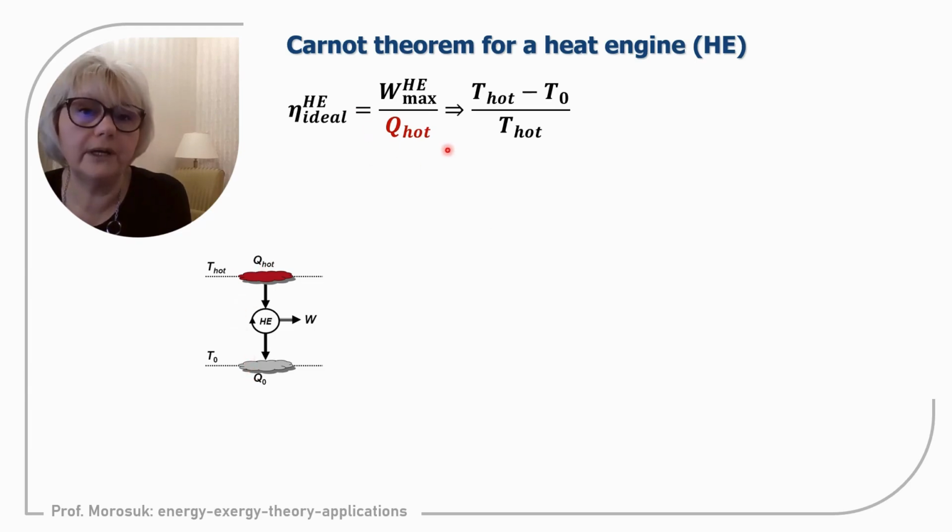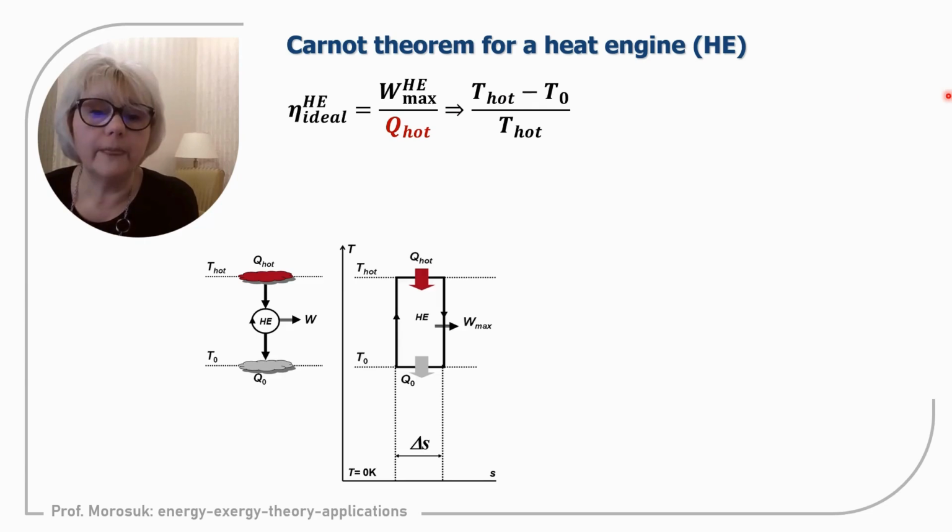So from heat and work transfer, we move to temperature. Now we need to discuss all this step-by-step analysis to proceed from one equation to another.